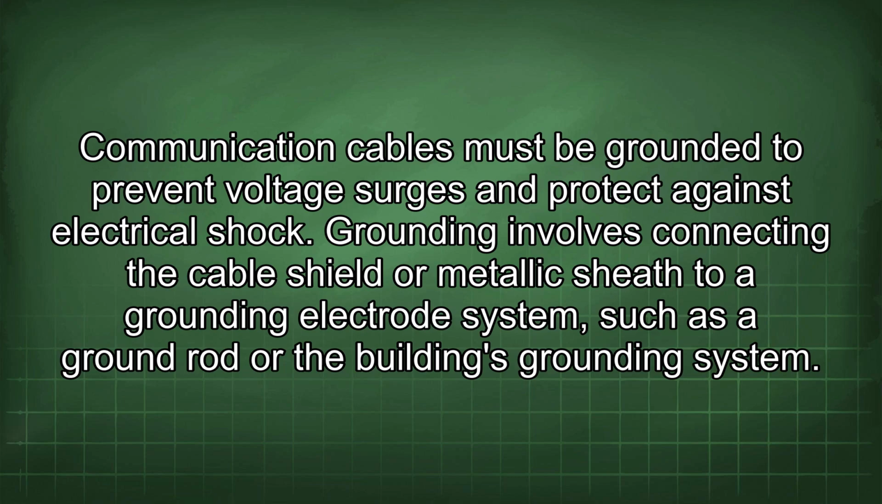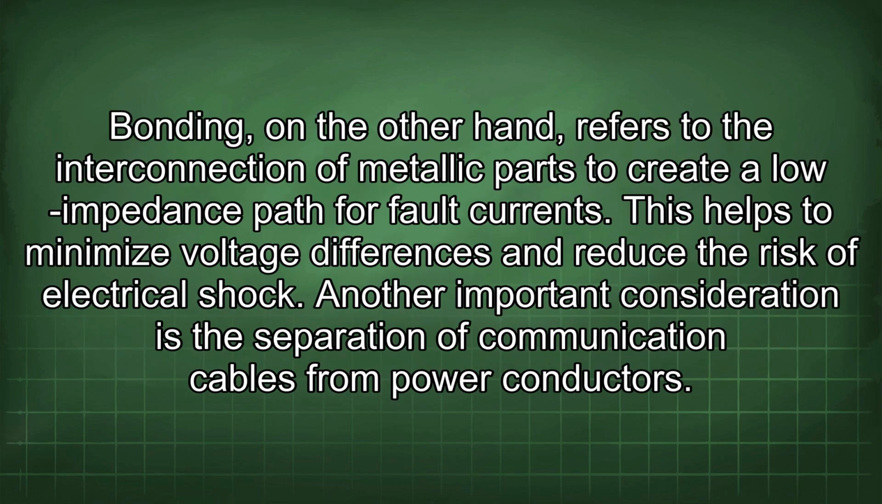Grounding involves connecting the cable shield or metallic sheath to a grounding electrode system, such as a ground rod or the building's grounding system. Bonding, on the other hand, refers to the interconnection of metallic parts to create a low impedance path for fault currents. This helps to minimize voltage differences and reduce the risk of electrical shock.